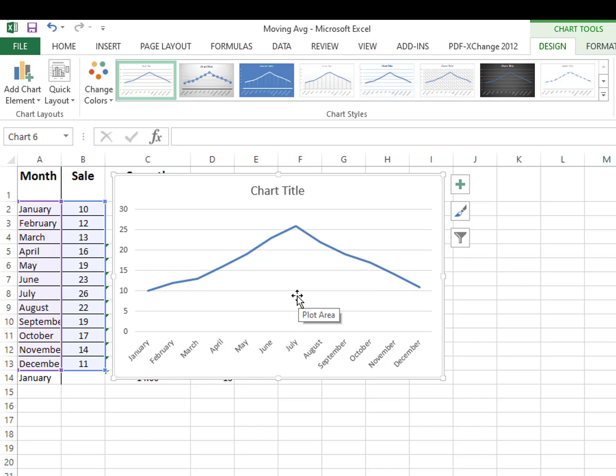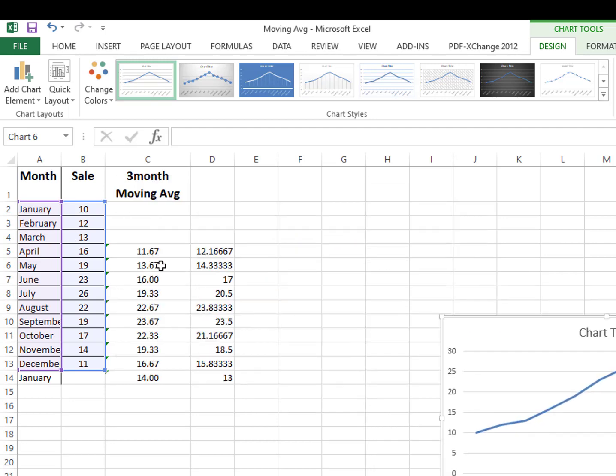At the moment, I'm just going to show you how you will calculate moving average using this data set. Let's suppose I want to conduct a 3-month moving average. Why 3-month? Because if you have a look at the sale data, in January it was 10, in February 12, in March 13, but in April the sale goes up to 16.